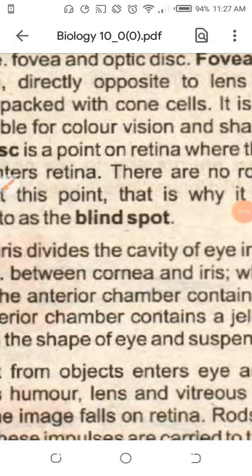What is the meaning of interpretation? Interpretation means that it will read the message and decide the message. That image will come from the eye to the forebrain. The forebrain will interpret the message. After interpretation of the message, that message will be visible. You will be able to see the image after the decision from the brain.